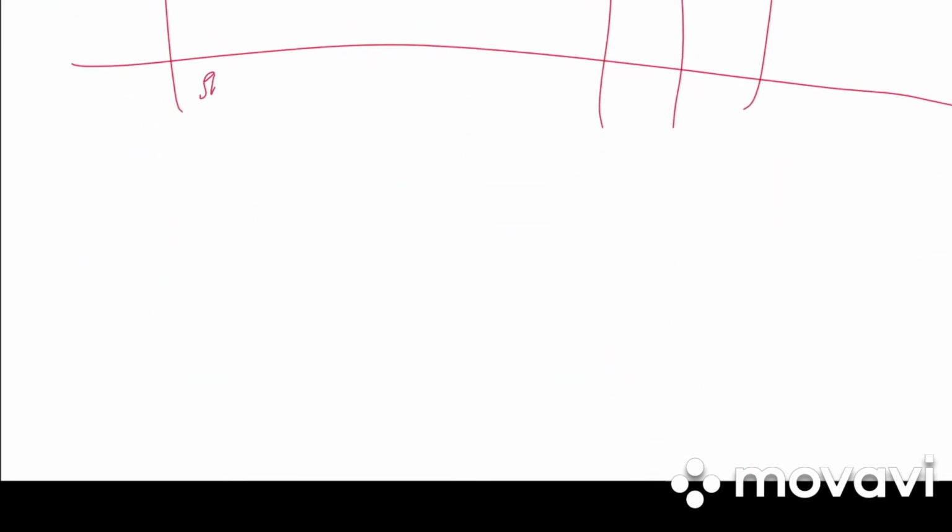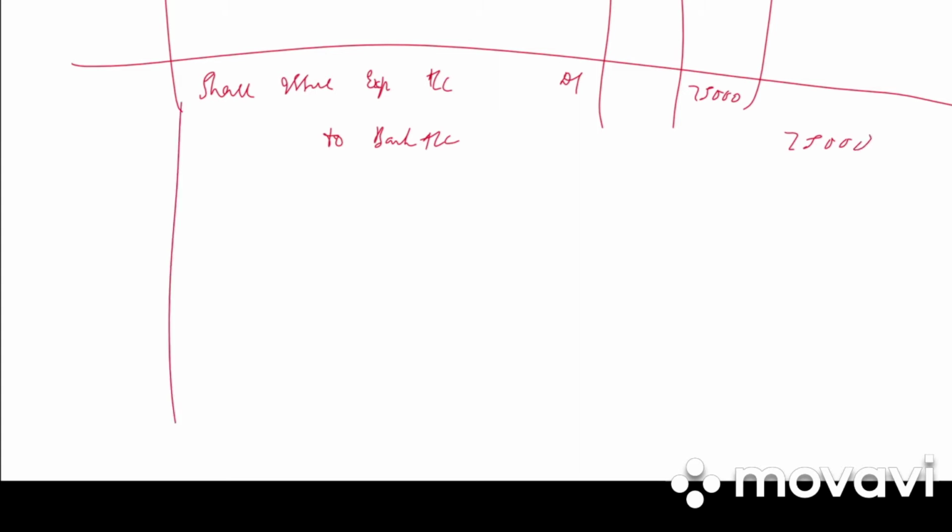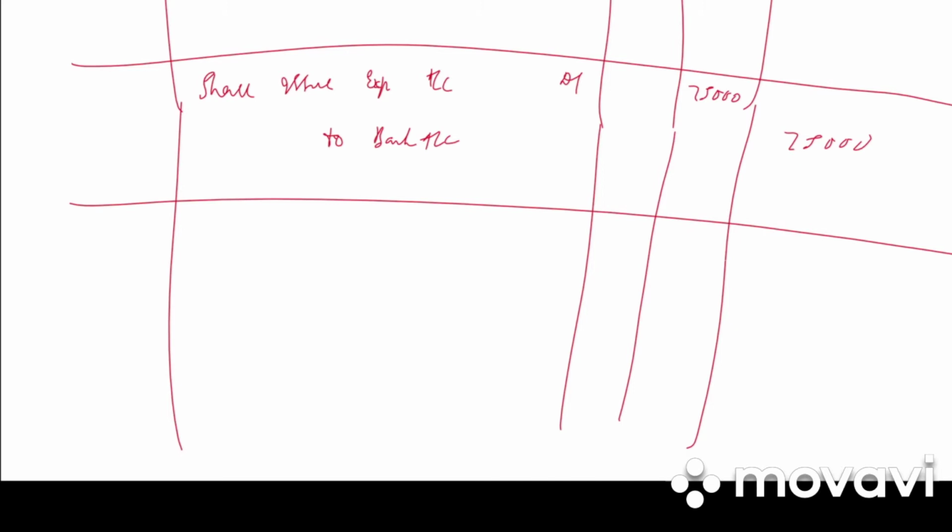Next we have the share expenses. So share issue expenses account debited to bank account, 75,000 debit, 75,000 credit. They have said that the share expenses are written off against securities premium. Before that, write the narration: expenses incurred on issue of shares.